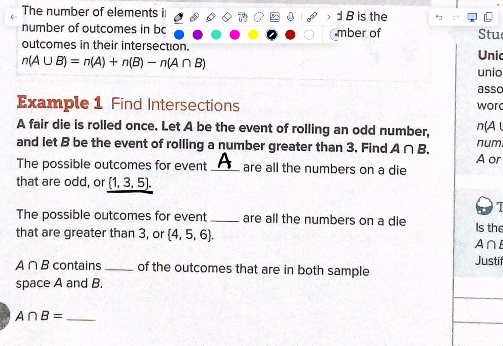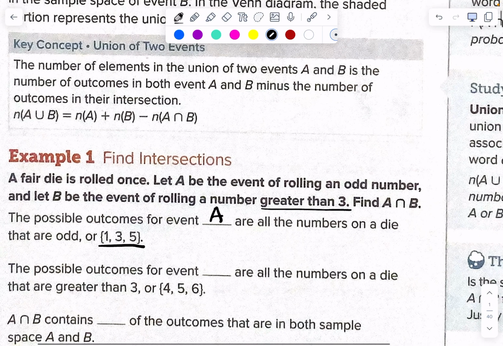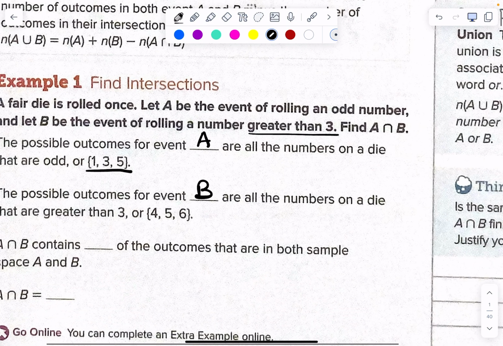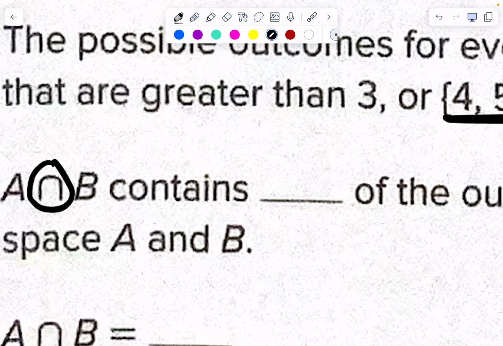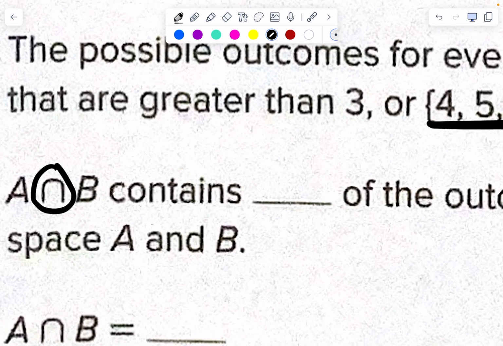Event B is rolling a number greater than 3. The possible outcomes for event B are all the numbers on a die that are greater than 3, which are 4, 5, and 6, right? Okay, now they're talking about A ∩ B. What does that mean? Is that the union or the intersection? This is the intersection, where they're meeting at the top of a hill, right?